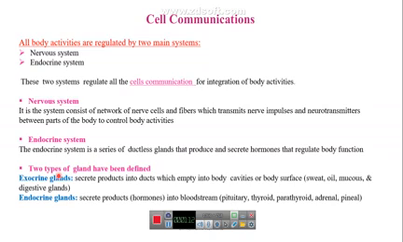The endocrine system is a series of ductless glands that secrete hormones, and these hormones regulate body function. For glands, we have two types. Exocrine glands, like digestive glands, mucus glands, and sweat glands, secrete their product into ducts and after that to the body cavities. But endocrine glands secrete hormones directly into the bloodstream and to the target cell.